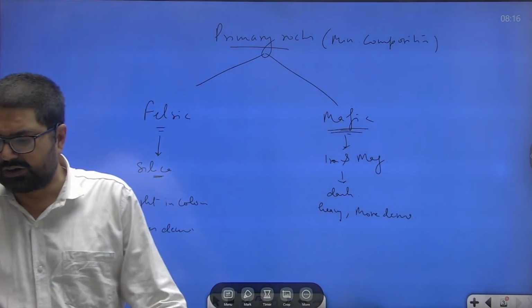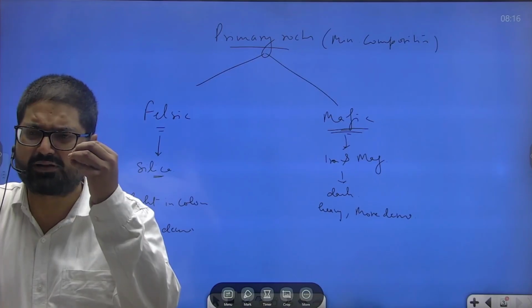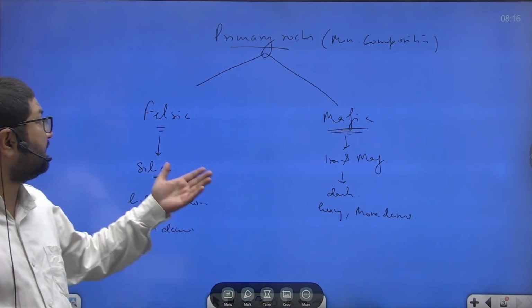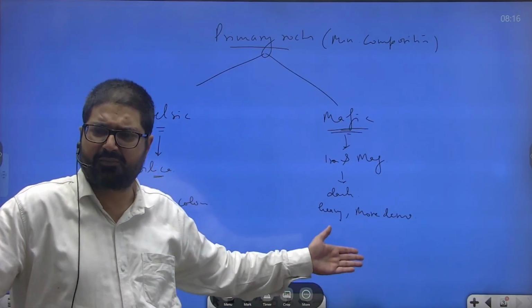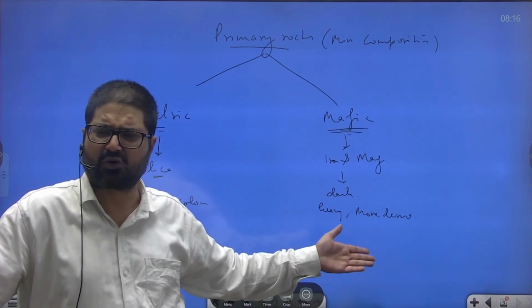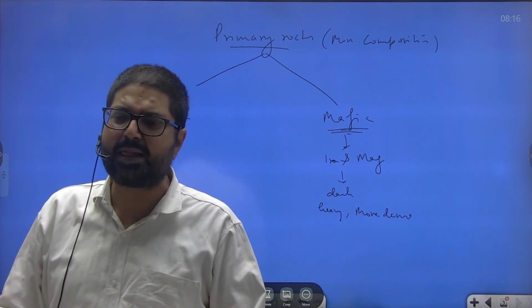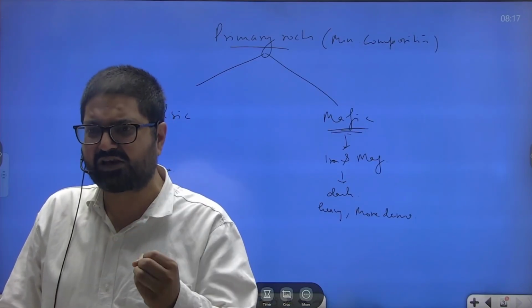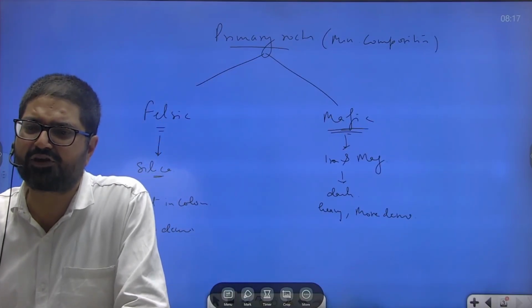Now, in any case, whether it is intrusive igneous rock, example granite, extrusive igneous rocks, basalt, felsic igneous rocks, granite, mafic igneous rocks, basalt. Numerous other examples also there in mafic. It can be plagioclase, orthoclase, all are mafic. Pyroxene, olivine, all are mafic. So basically, these igneous rocks, whether they are intrusive or extrusive or felsic or mafic, they totally lack any fossils because they are the result of cooling and solidification of magma.